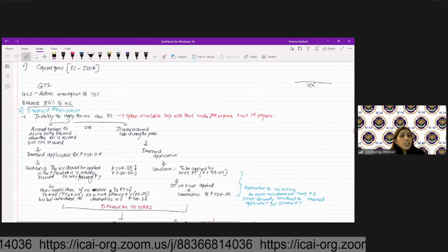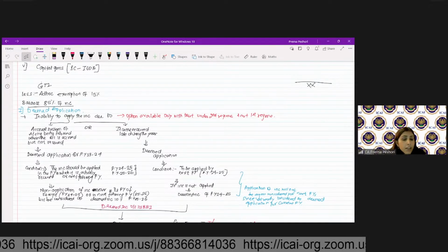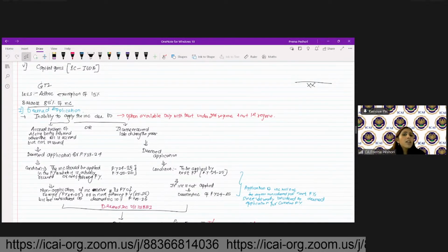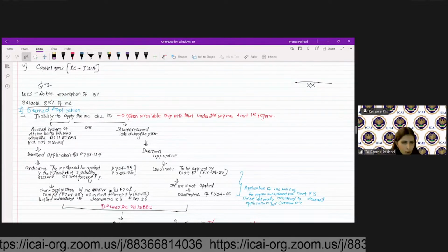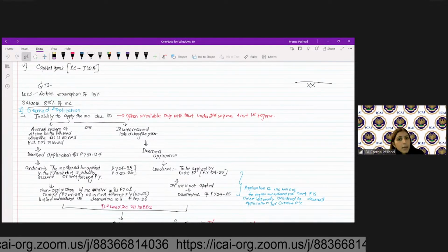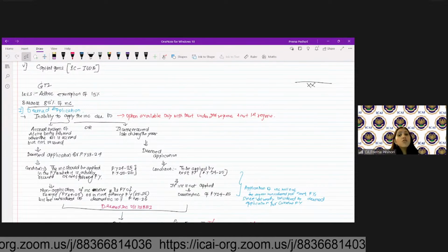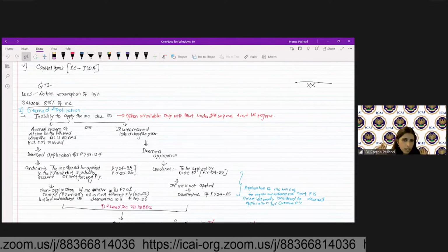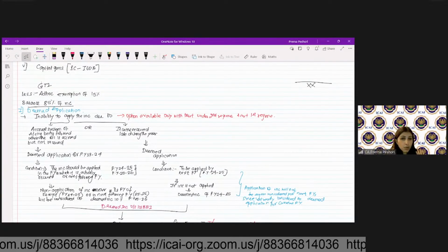Second is deemed application, where let's say, for example, income is received, but it is received maybe, let's say, in the month of March or maybe on 29th of March. Then also it will be deemed to be application. The condition is I should apply it in the next year. In the next year, not in the next to next year.